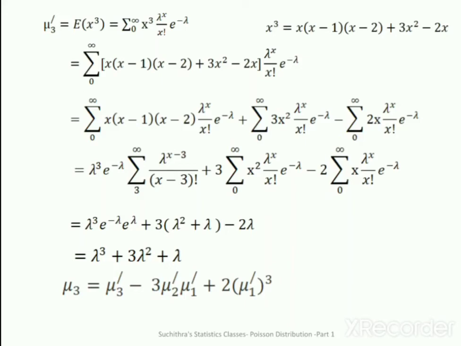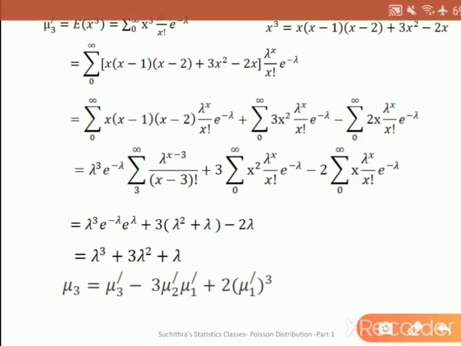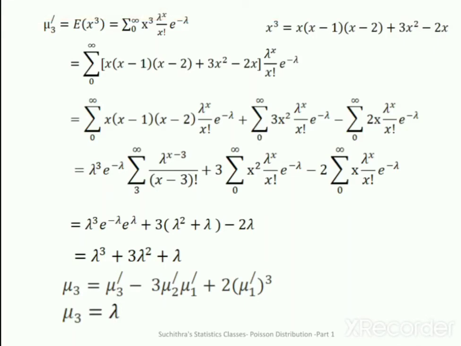And what is mu3? Mu3 is obtained using this one. Therefore, mu3 is equal to lambda, applying the value for mu3 dash, mu2 dash and mu1 dash. Then mu4 dash. We can find mu4 dash in the similar format by rewriting x raised to 4 as x into x minus 1 into x minus 2 into x minus 3 plus 6x cube minus 11x square plus 6x.